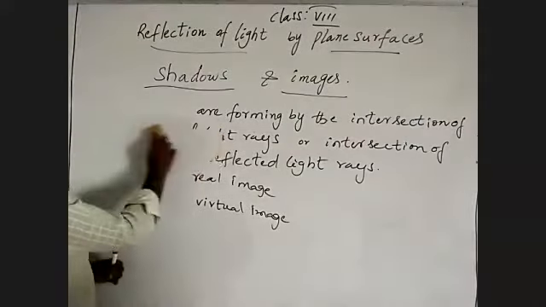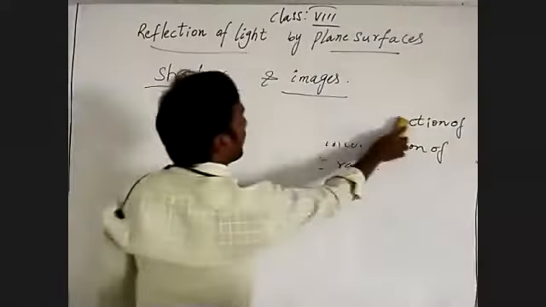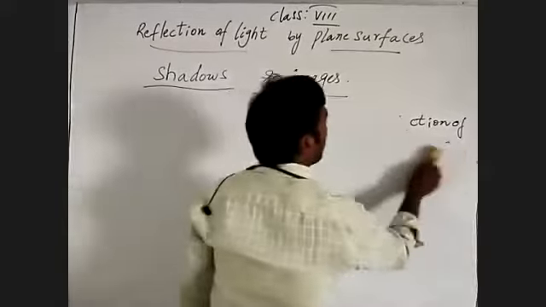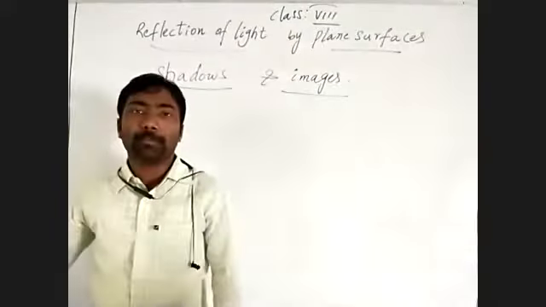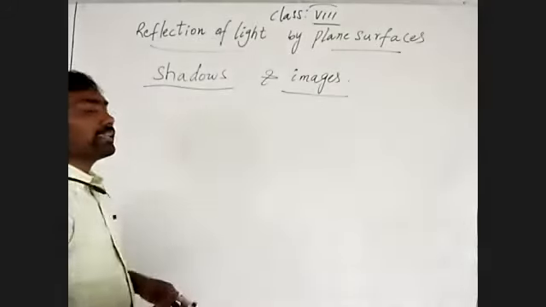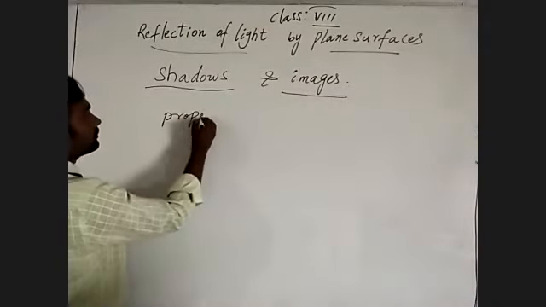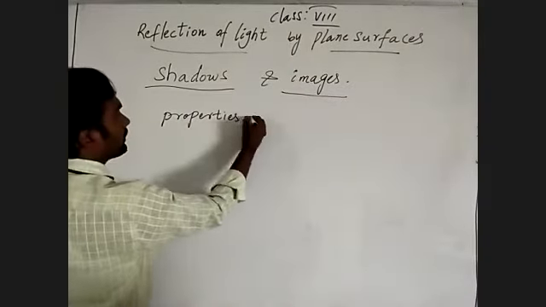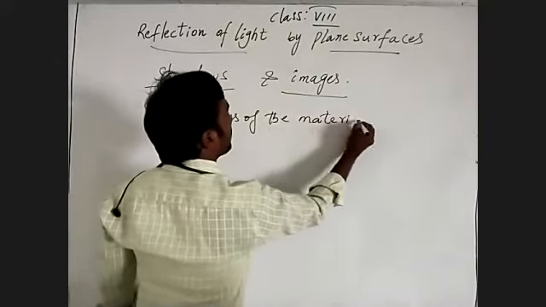Actually, in our last classes we already discussed that there are different types of materials, and these materials have different properties.